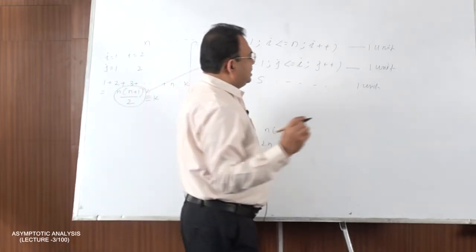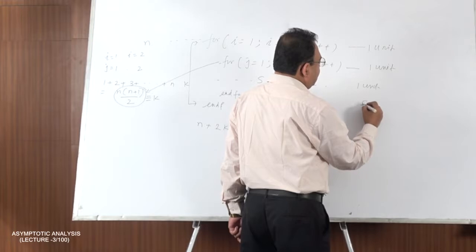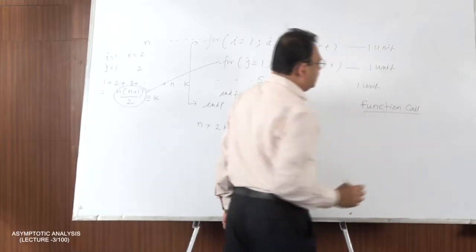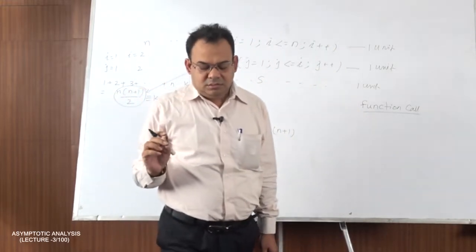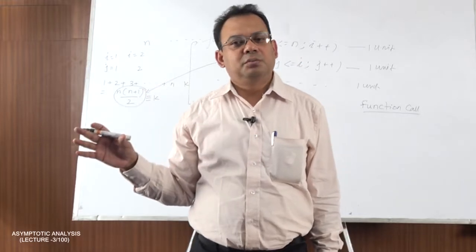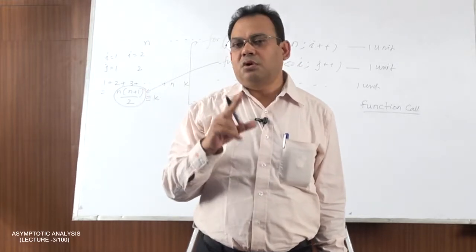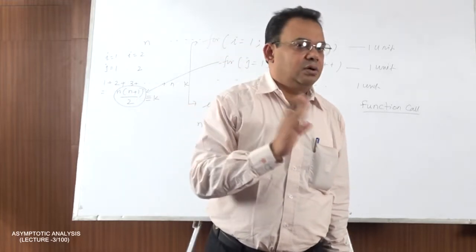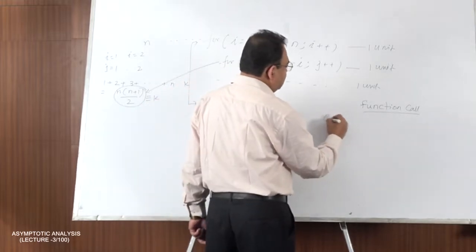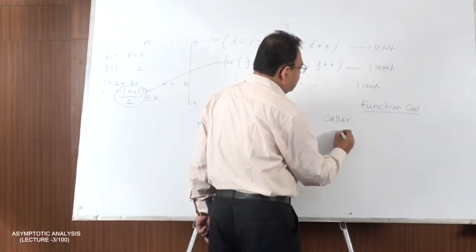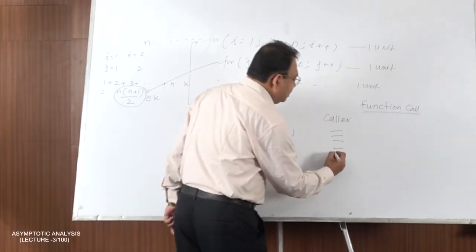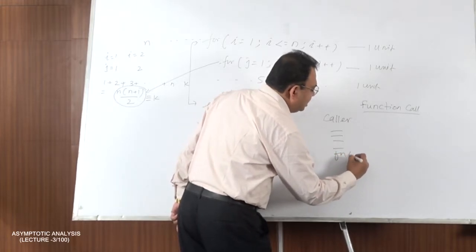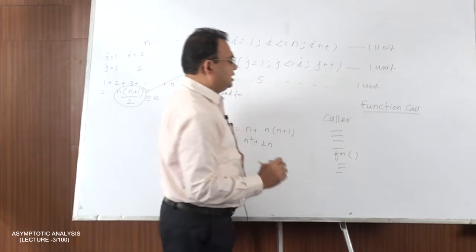Okay. Now next is function call. The fourth construct is function call. Now what is function call? From a caller, another procedure will be called. So control will be transferred from the caller to the called function, and after executing the called function, control will be transferred back to the caller. Suppose this is the caller, these are the statements of the caller, and after executing all these statements there is a function call, like fn is the function, this function is called, and after that there are other basic steps.